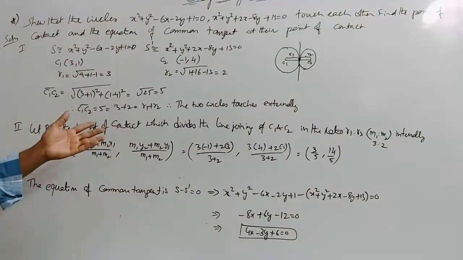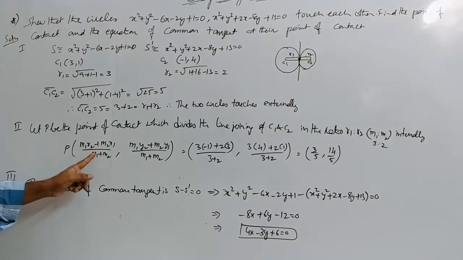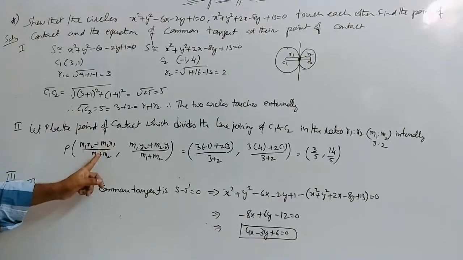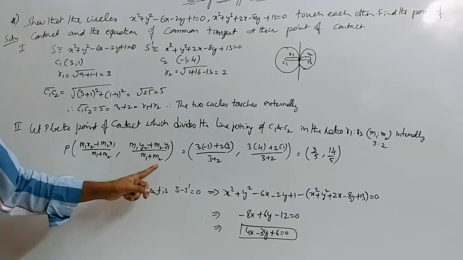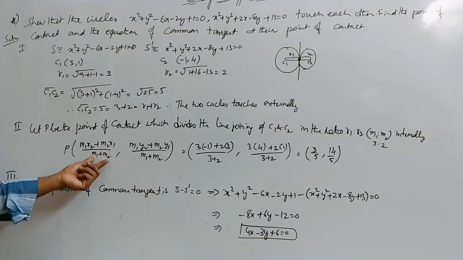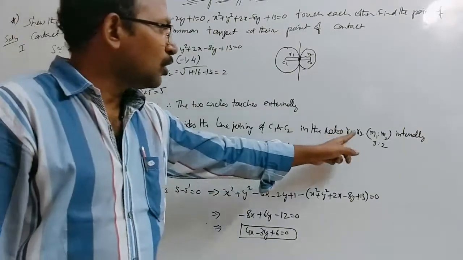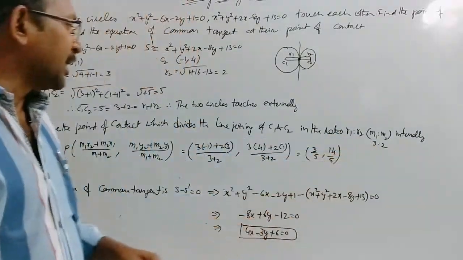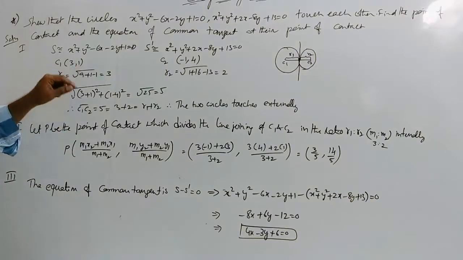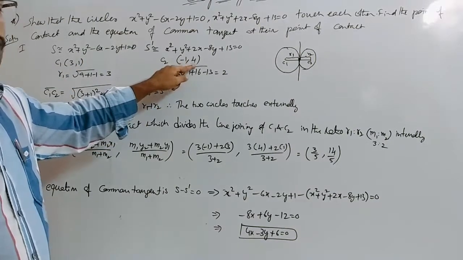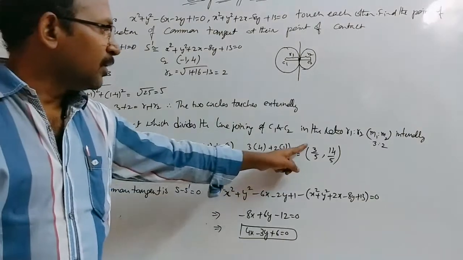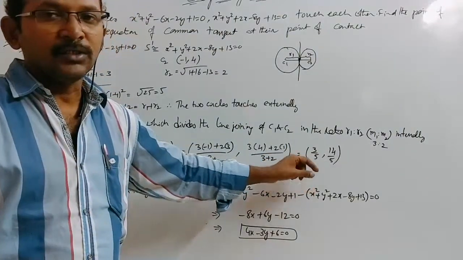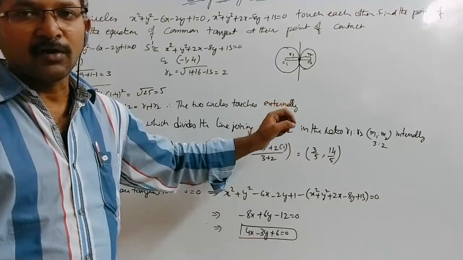Here the point of contact is internally, so we use the formula m1 x2 plus m2 x1 by m1 plus m2, m1 y2 plus m2 y1 by m1 plus m2. Here m1 is to m2 is the ratio R1 is to R2, which is 3 is to 2, and x1 y1 is 3 1, and x2 y2 is minus 1 4. Let us substitute in this formula so that we derive 3 by 5 comma 14 by 5, which is the second part, that is the point of contact.